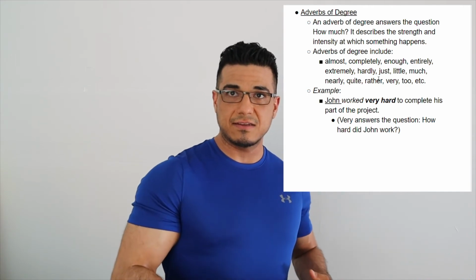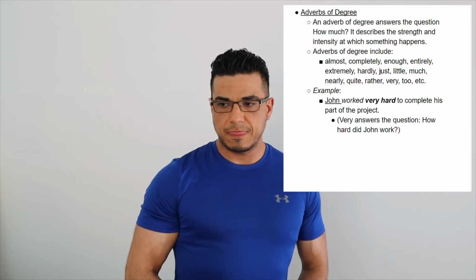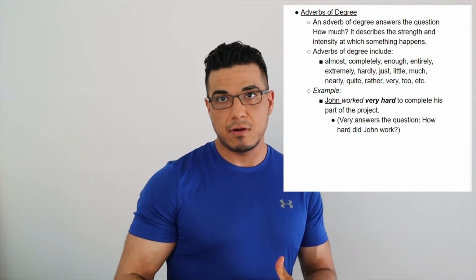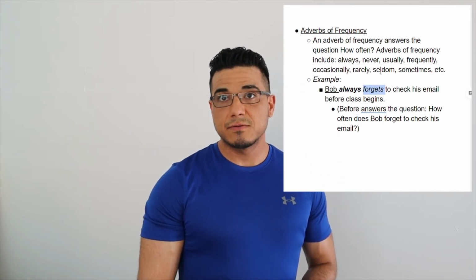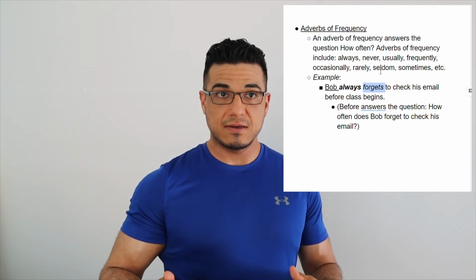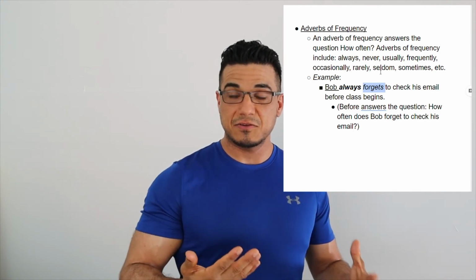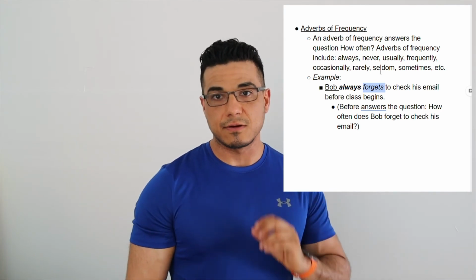Let's see. Adverbs of degree. So to the extent that something is occurring, right? So, she finished completely, or it was very challenging, or he was working very hard, or very little in this case. And then adverbs of frequency, which tells you how often something occurs. Adverbs determine the rate at which an action is occurring, whether it's done rarely or very often or not at all. It is referring back to an action and the rate at which, again, you can expect to see that action occur, okay?